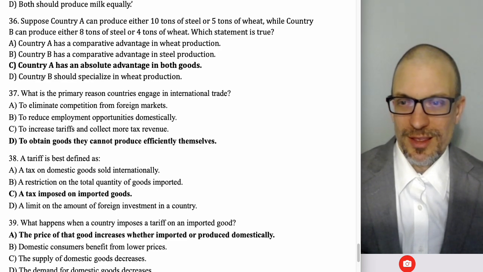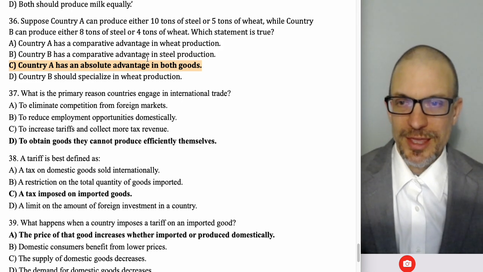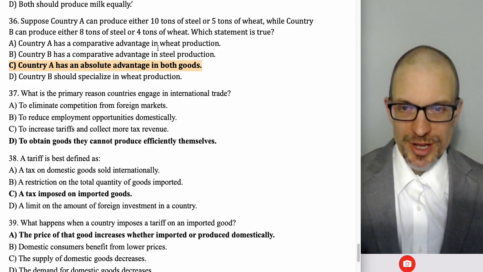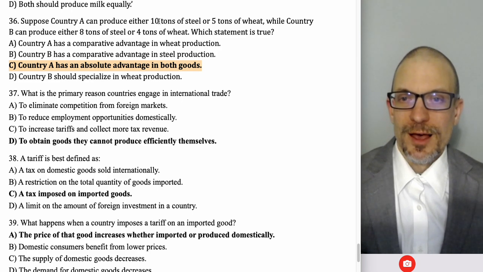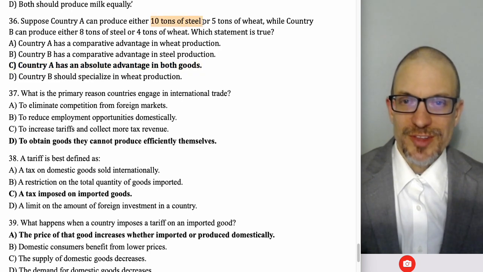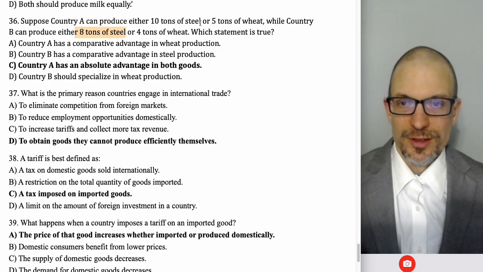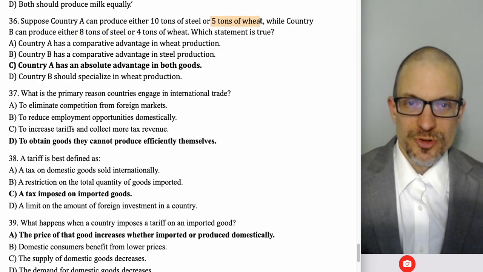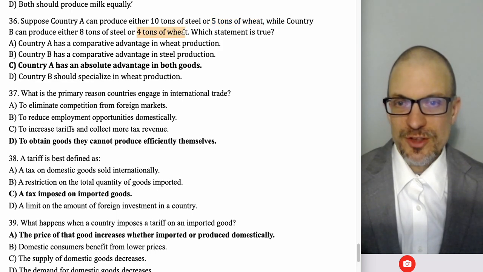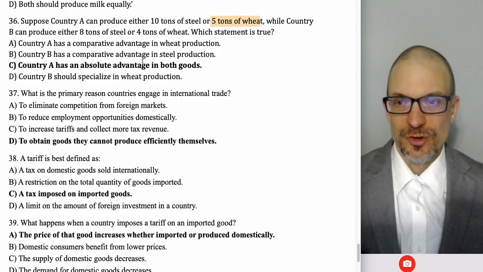So now we're not even looking at specialization. Absolute advantage is the only one that fits. Okay, but suppose maybe the numbers were different, so somebody actually could have had a comparative advantage. Well, country A is producing 10 tons of steel, where country B is producing 8 tons of steel. So country A has an absolute advantage in steel. Country A is producing 5 tons of wheat. Country B is producing 4 tons of wheat. So country A has an absolute advantage in wheat as well.